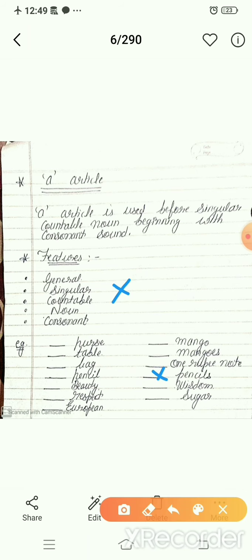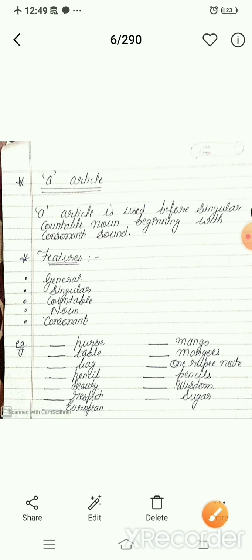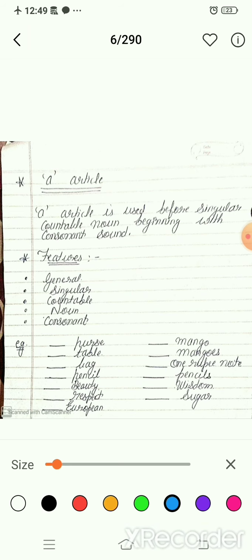Next one is wisdom. Wisdom is a noun because it is an abstract noun. It is a consonant beginning with W. It is an abstract noun, and it is singular. It is general, but we can't count wisdom. Wisdom means your intelligence. That's why we will not fill any article here.